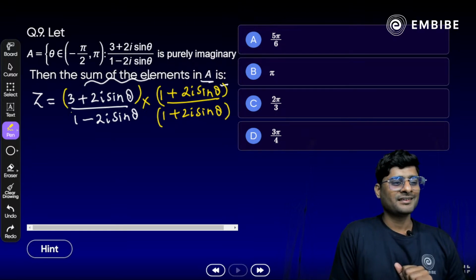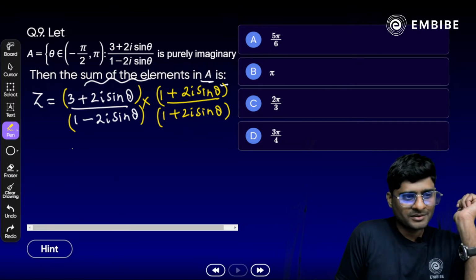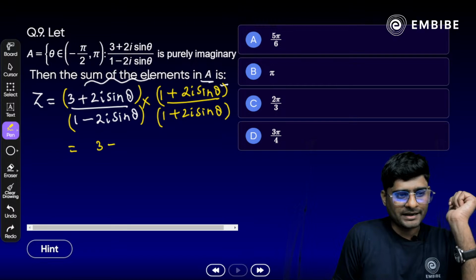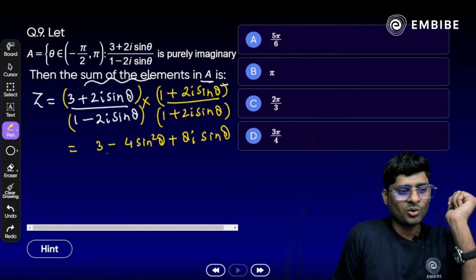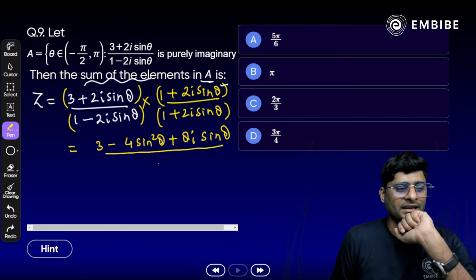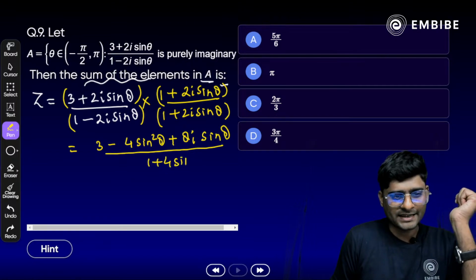Okay. Now what we get if we simplify? Yes, we get (3 minus 4 sin square theta plus 8i sin theta) divided by a plus b, a minus b, that is 1 plus 4 sin square theta.